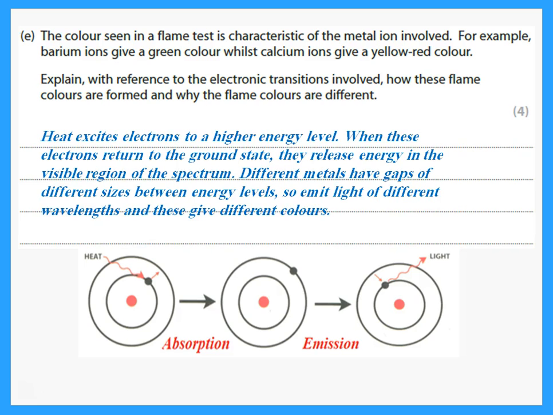Now, why do they have different colors? This is because different metals have gaps of different sizes, so they absorb different amounts of energy to go up, and then when they go down again, they emit different wavelengths, and this gives different colors.